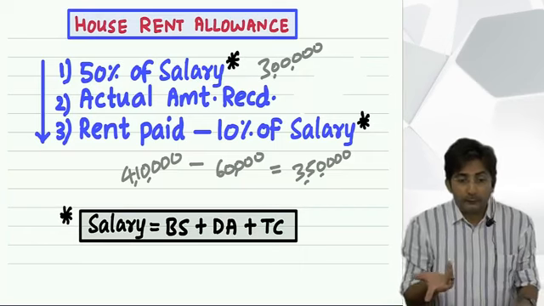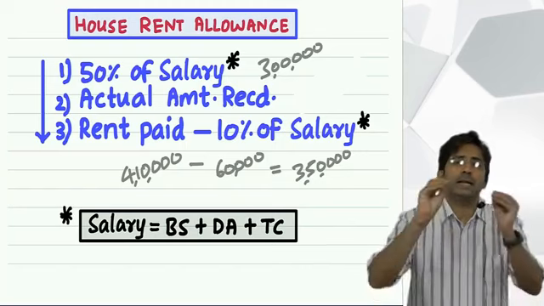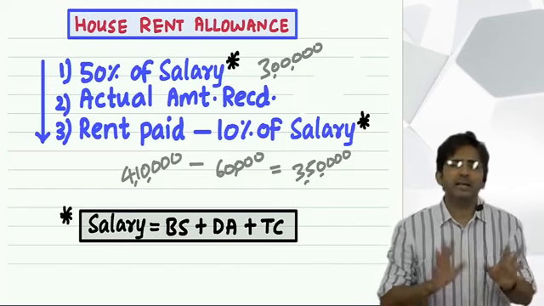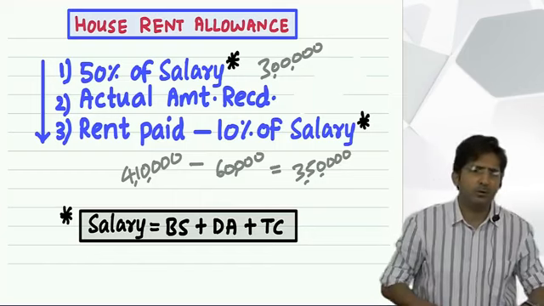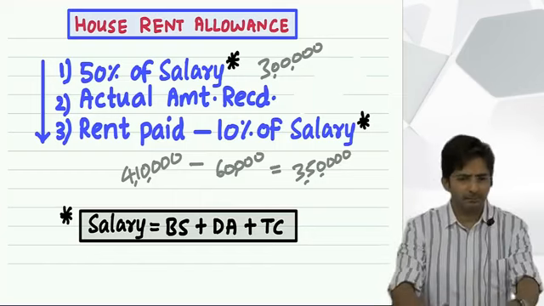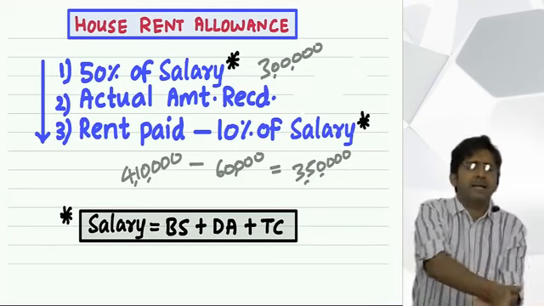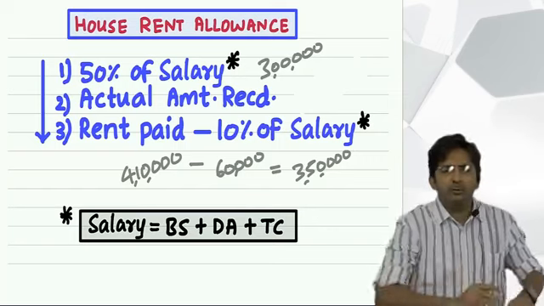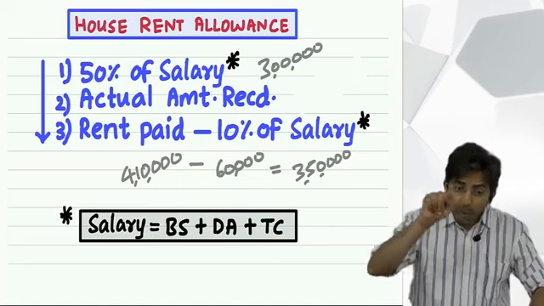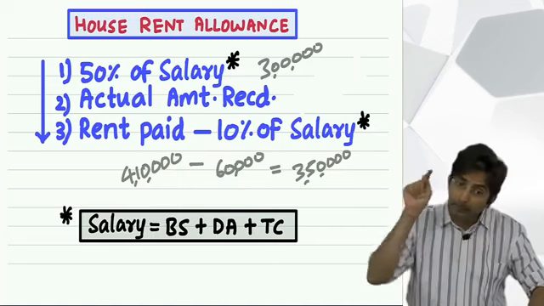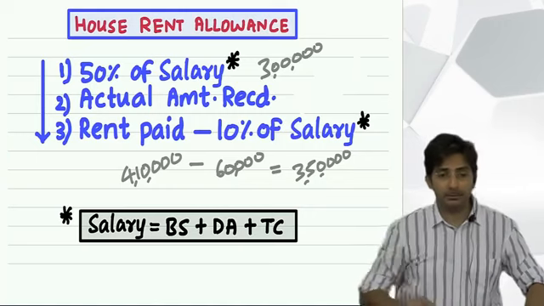And don't find it weird. See, what the company says is, it is our duty to pay salary to the employee. So let us give it in the name of HRA. Now whether he stays in a rented house or he has his own house, we have to pay him salary. So sometimes they give the salary in the name of HRA. But you don't need HRA because you have your own house. If you are not paying rent, still the company is giving you HRA, then it is fully taxable.